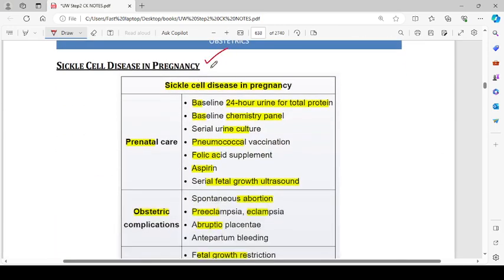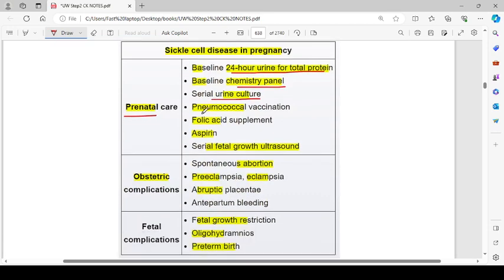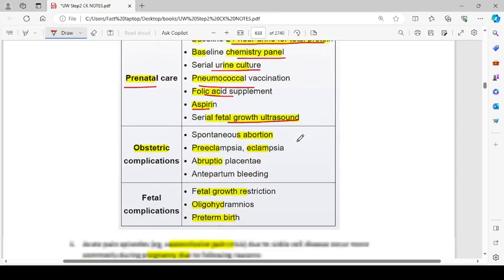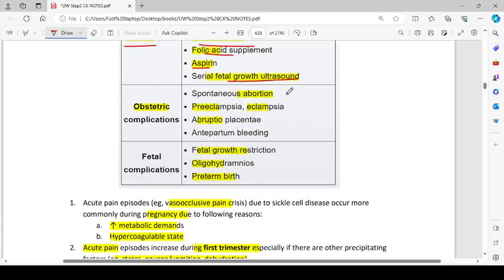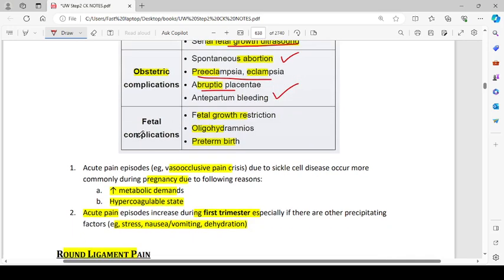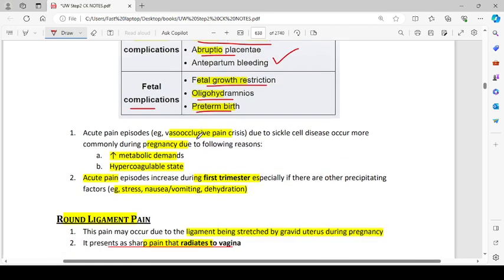Sickle cell disease in pregnancy, prenatal care: baseline 24-hour urine for total protein, baseline chemistry panel, serial urine culture, pneumococcal vaccination, folic acid supplementation, aspirin, and serial fetal growth ultrasound. Obstetric complications include spontaneous abortion, preeclampsia and eclampsia, abruptio placentae, and antepartum bleeding. Fetal complications are fetal growth restriction, oligohydramnios, and preterm birth.